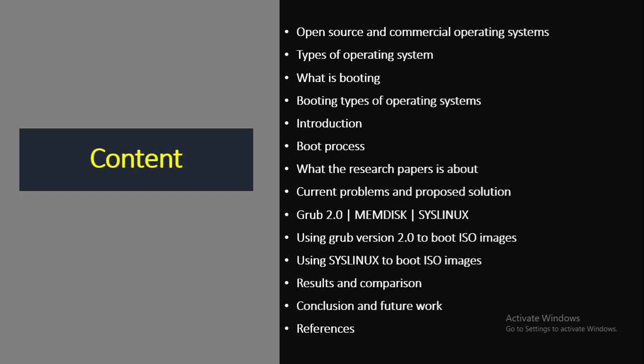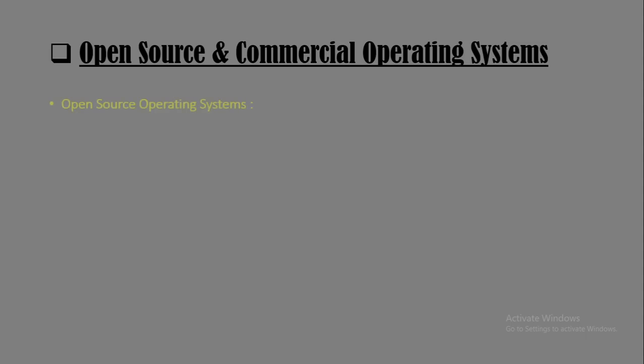This is the content I am going to present today. First is the difference between open source and commercial operating systems, different types of operating systems, basic idea about what booting is and types of booting, research introduction, explaining the boot process step by step, current problems and proposed solution, techniques used to boot the USB disks, result, comparison, and finally the conclusion of the research paper.